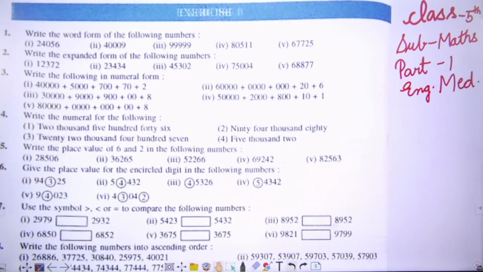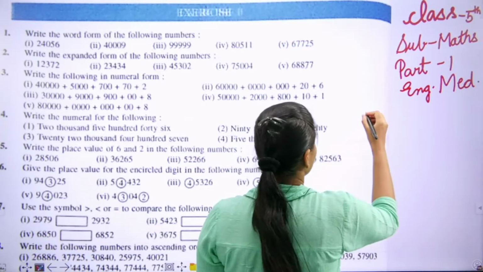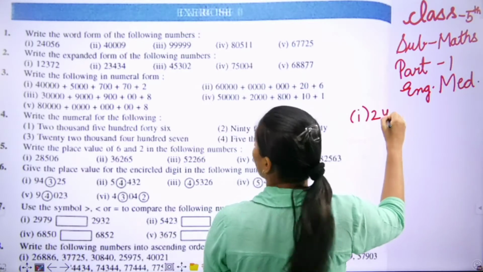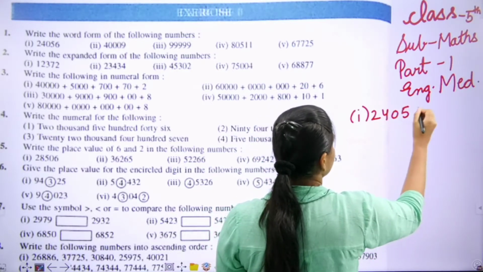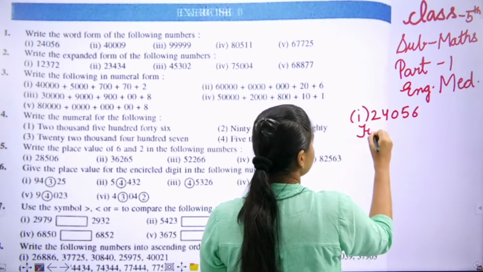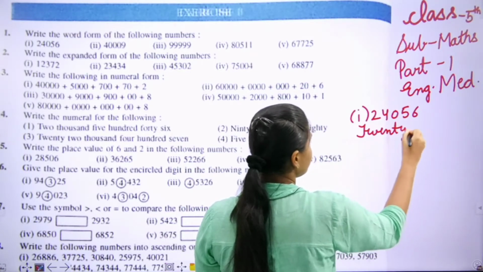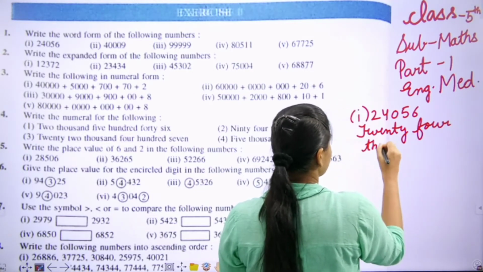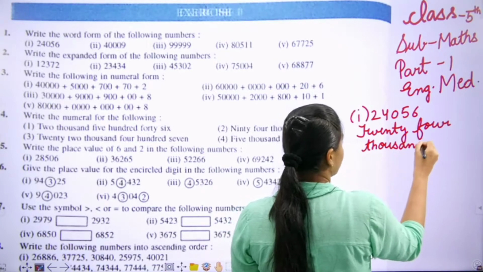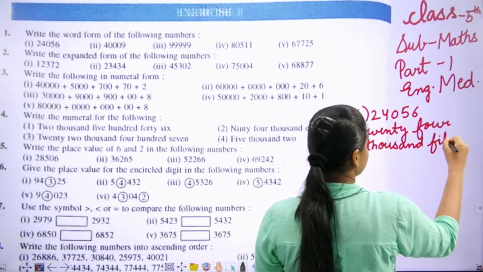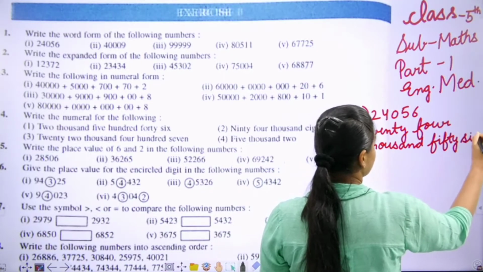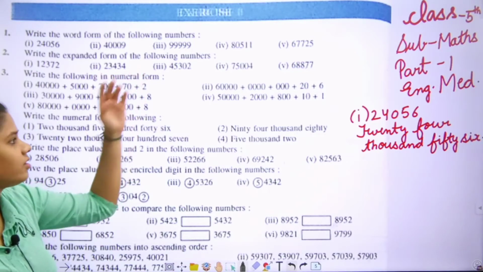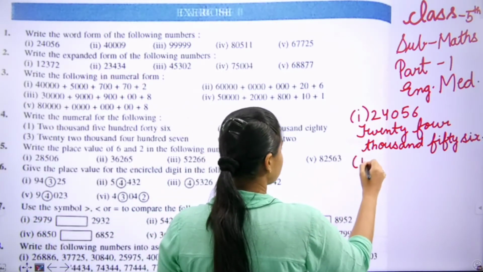First one, 24,056. We have to write in words. First one, 24,056. We will write 24,056. Move to the next one, that is 23,430. We have to write in words.